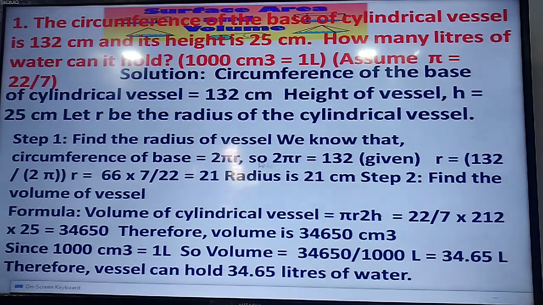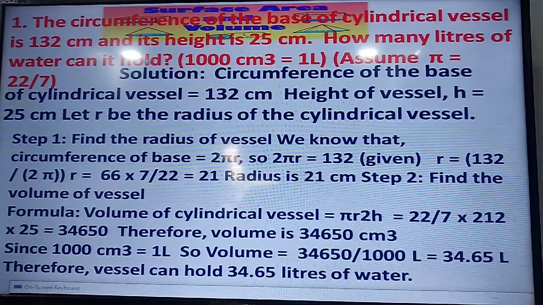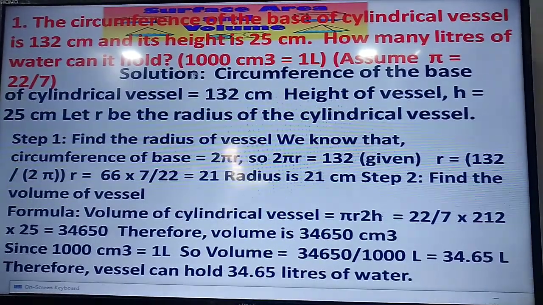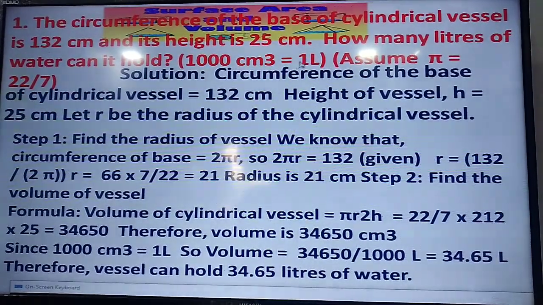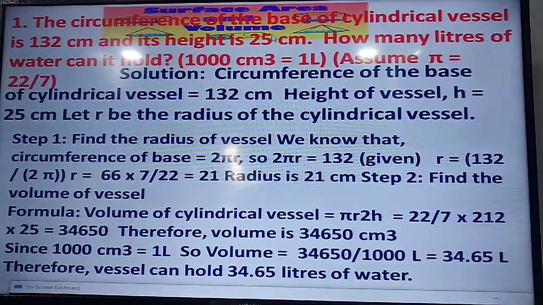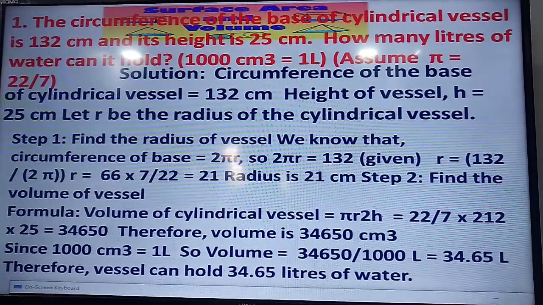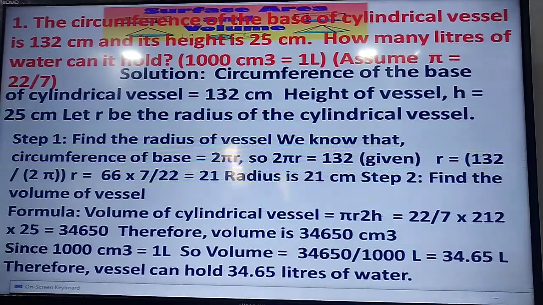Now from this, first of all let us find the radius, because the circular cylinder has volume pi r square into h. H is there, but radius is missing.